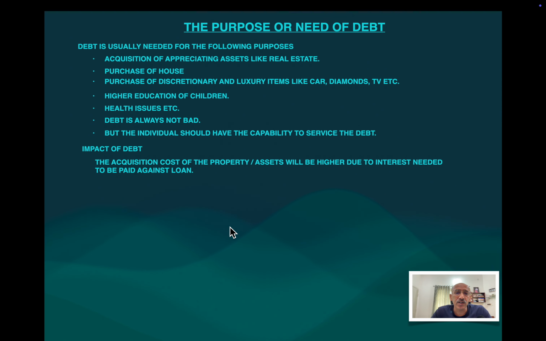See, the acquisition cost of the property or assets, whenever you buy a house on loan versus having some amount of money and making the complete down payment, there will be a difference. If you pay the complete money, the cost of acquisition will be less. But if you are purchasing a house on loan, the cost of acquisition will be higher than paying the complete cash and purchasing a house. It is understood that not everyone will be able to buy a house making a full down payment, and some people raise a loan to purchase a house, but they should be very careful at which place they are purchasing a house.